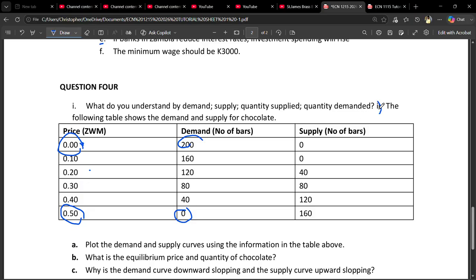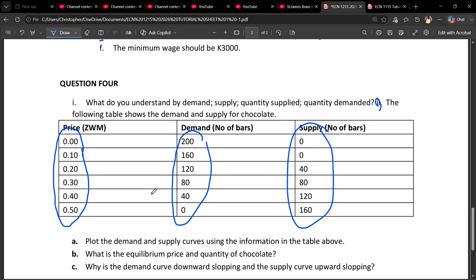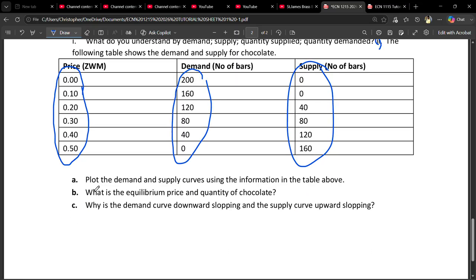Question 2 is saying the following table, which is the same table that we've been working on, shows the demand and the supply for chocolate. So here we've been given various combinations of prices with the quantity demanded and the quantity supplied. Question A was saying plot the demand and the supply curves using the information in the table.